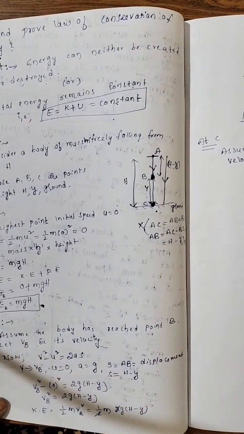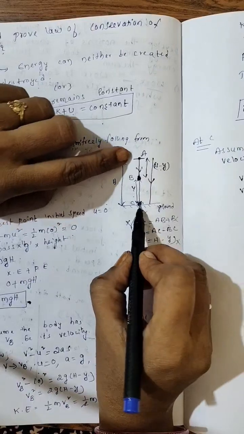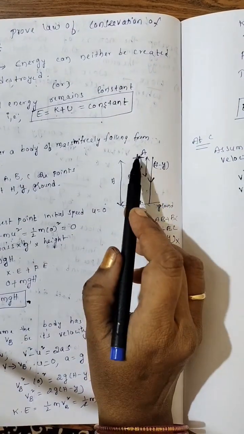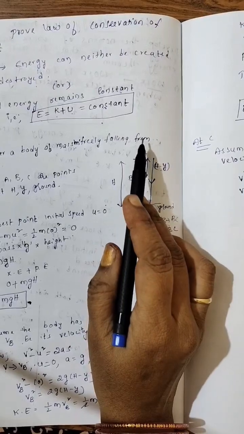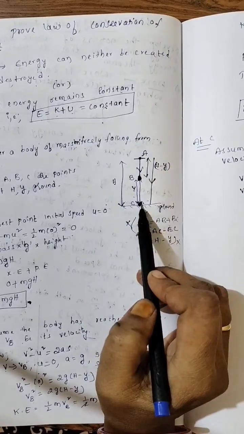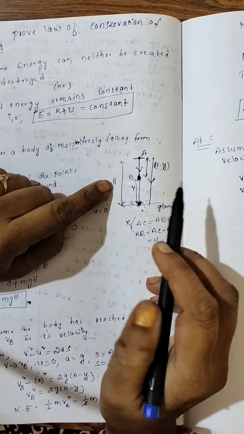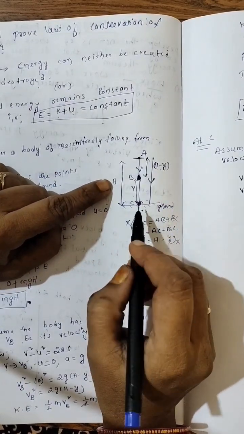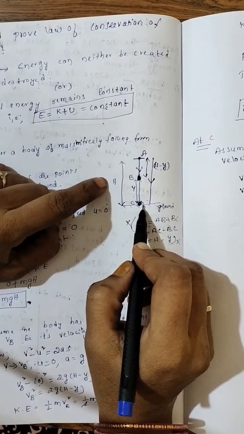Now let us see the diagram. The body has reached from A to C. How much distance has it displaced from A to C? How much has it traveled? Can I say h distance it has traveled? The height of point A from the ground, I said h.